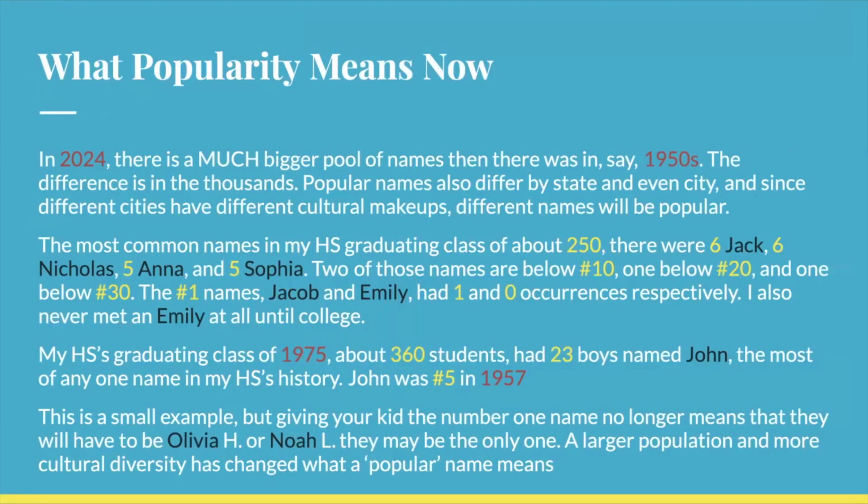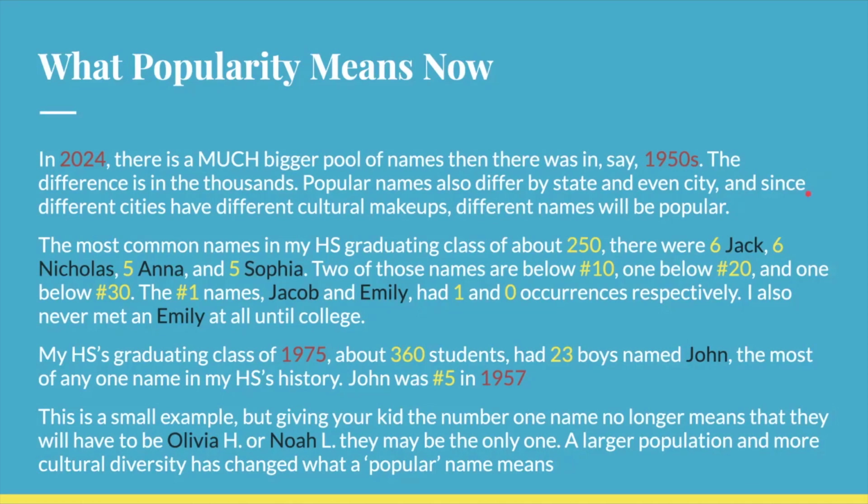A popular name these days means something different than it did in the 1950s, because in 2024 there's a much bigger pool of names to choose from than in the 1950s, and the difference is in the thousands. And since popular names differ by state and city, and different cities have different cultural makeups, different names will be popular in different places. But with a largely white population overall, we still have a lot of English names that are overwhelmingly number one in the United States. Think back to the Madison graph I just showed you.